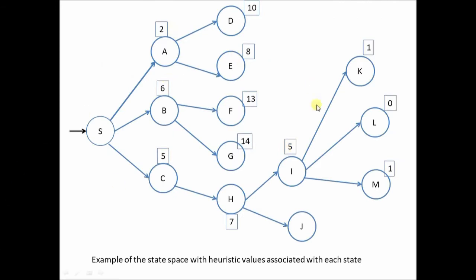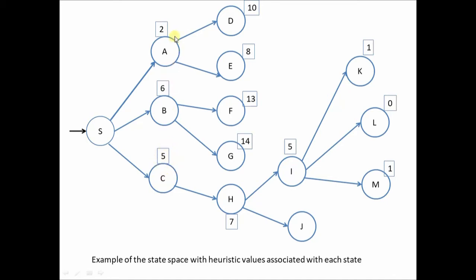This is an example of a state space which has some heuristic values or information associated with each of the states. So this is an example of an informed state space. Now you see each node here has some value that is written in this box. This is called the heuristic value or goodness value of that node. So let's see. S is the start state and S has three immediate child nodes, that is A, B and C. A has heuristic value 2, B has heuristic value 6, C has heuristic value 5.